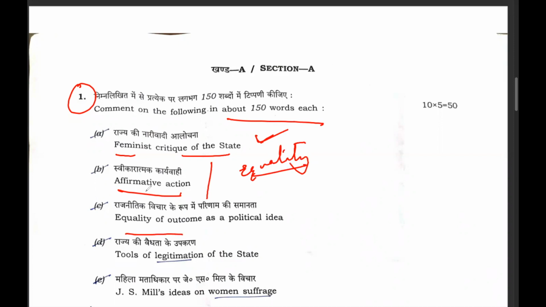Third, the equality of outcome. Equality of outcome is again asked in a comparison to the equality of opportunity that UPSC has asked in the previous year. The third question is based upon the legitimation or the tools of legitimation of a state. This is a good question because this is not a direct question. Rather, it has asked how the state can obtain the legitimacy. It is a little tricky question.